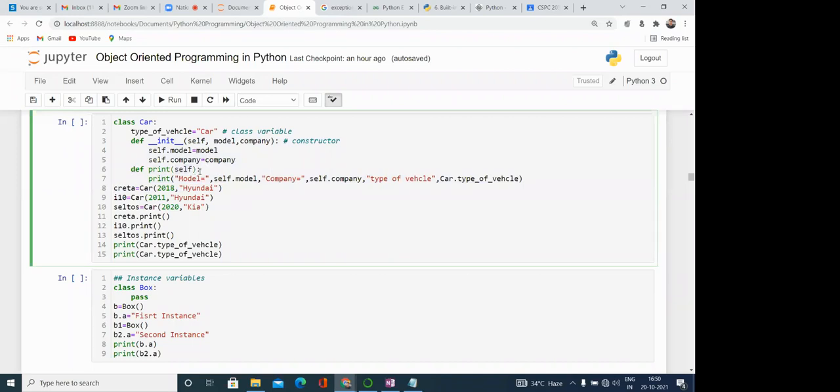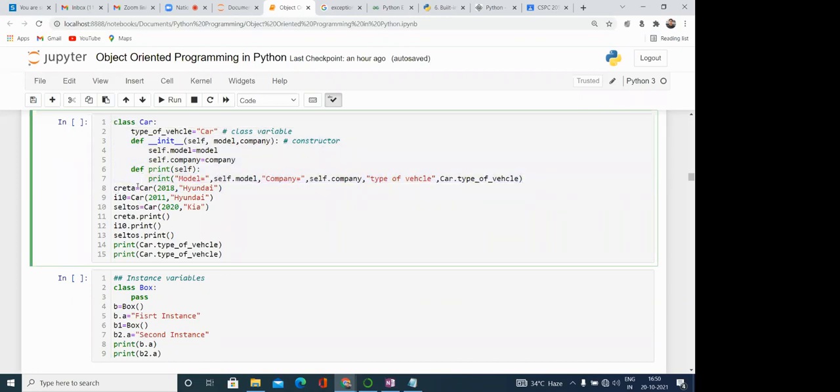Here we are not passing any argument to the method. One method is there that is called print, and what this method is doing is printing the value of the instance variables: self.model, self.company, and car.type_of_vehicle. So you can understand what is happening over here.